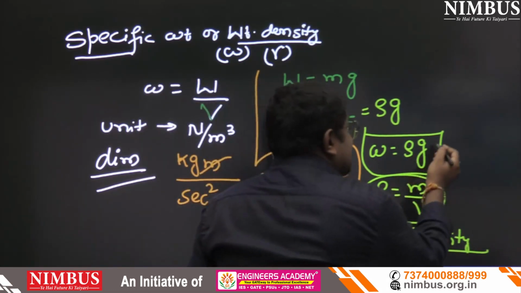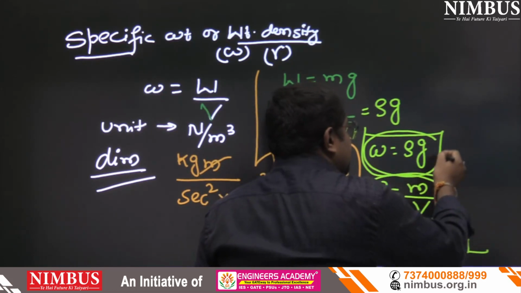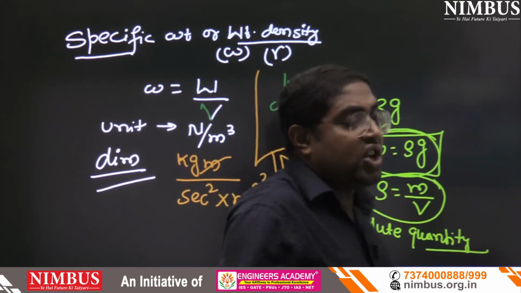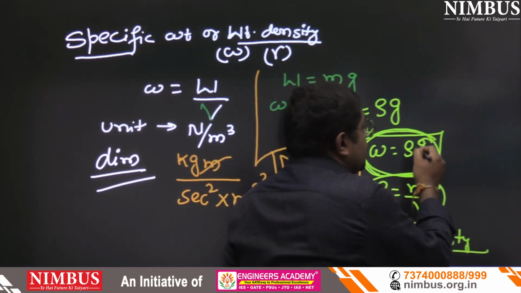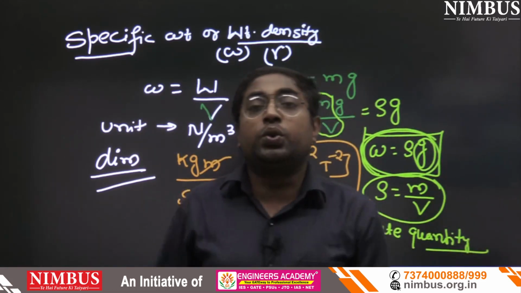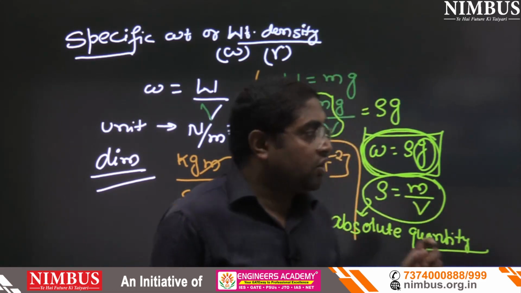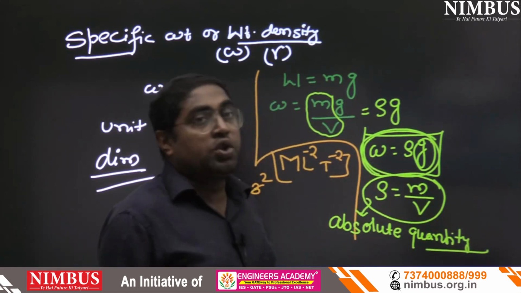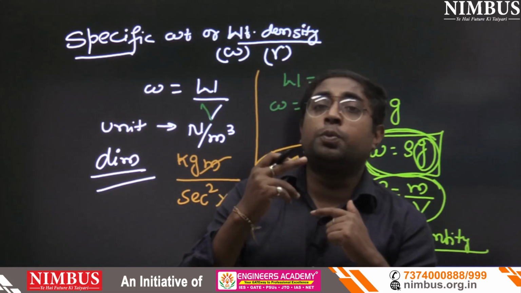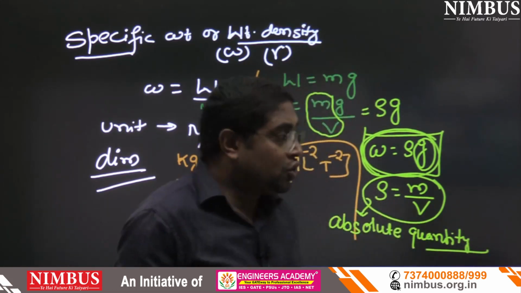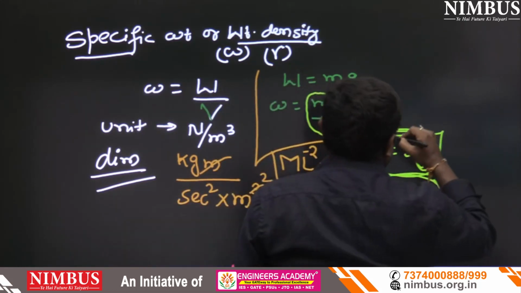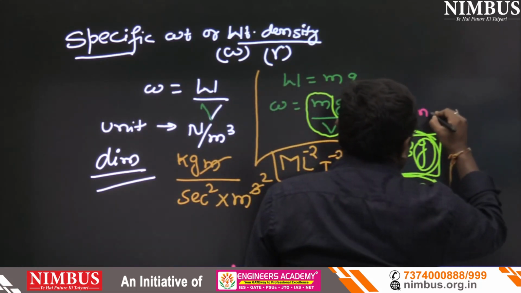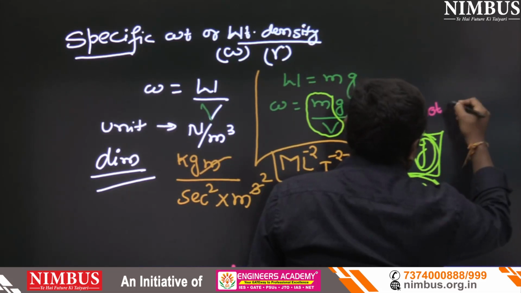But specific weight can change, because in specific weight, g is also included, and g varies from place to place and location to location. So specific weight is not an absolute quantity. Density is an absolute quantity, but specific weight is not.